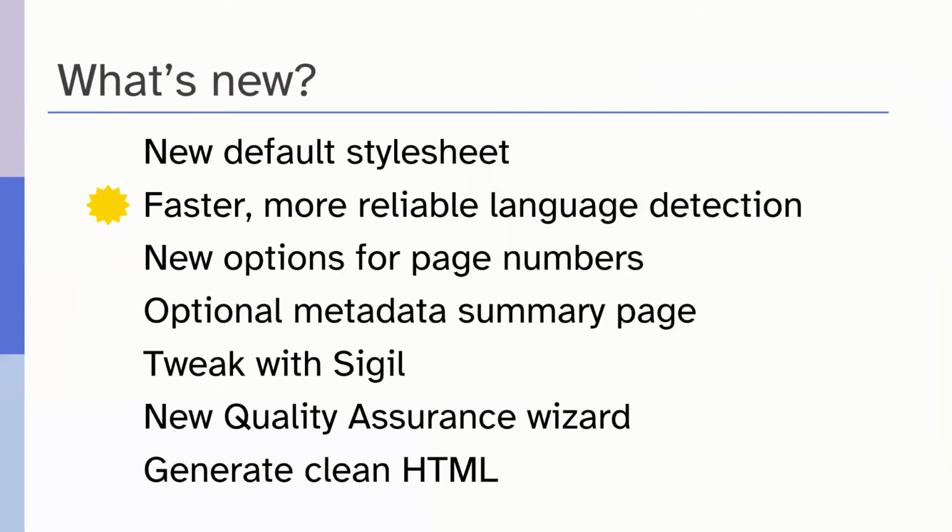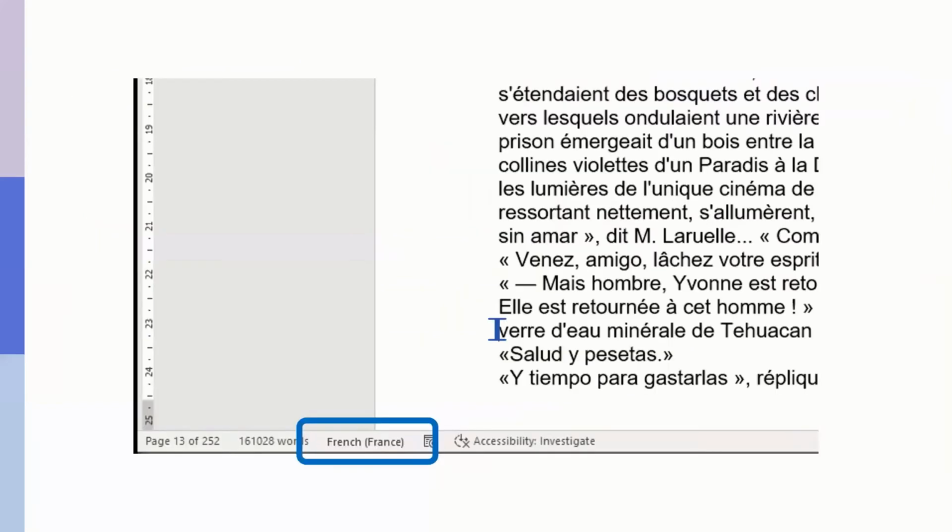Okay. Next item is the faster and more reliable language detection. Within your Word document, it's possible for you to set the language that's being used, and they refer to it as the proofing language. And in many countries, in many educational materials, you will have content in a publication that might switch between languages. So maybe English with a quotation that's in Spanish, or here we have a document that's in French and there is some Spanish language in there too.